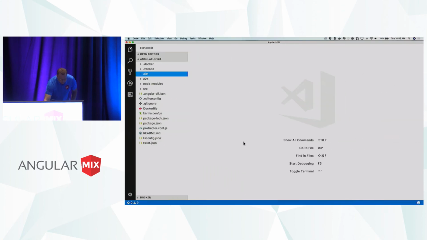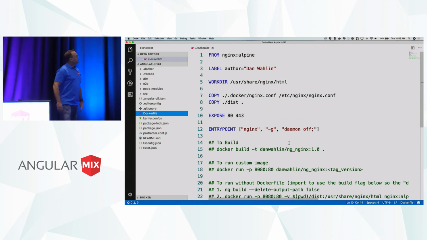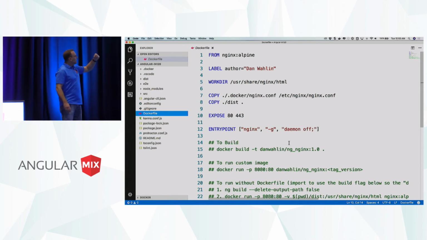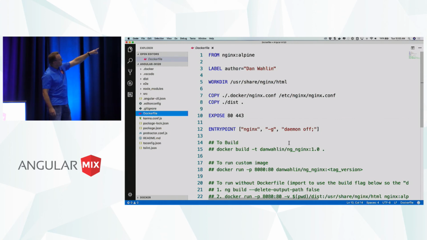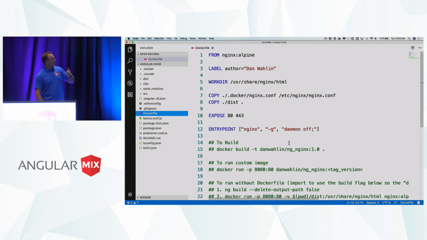So let me go first off into this project, and you're going to notice there's a Docker file right here. And here is the from nginx Alpine, and notice the copy command right there. There's a custom configuration. That's going to have the redirect, by the way, to redirect to my index.html, so I don't have any broken routes. And then there's my copy. Now notice the working directory is that nginx path. So the dist is my Angular code, and I'm going to copy it in here.